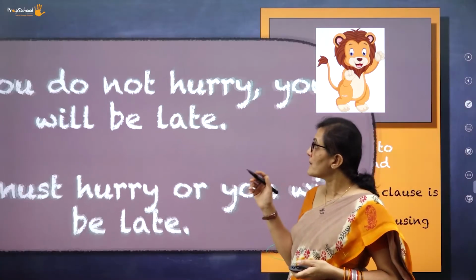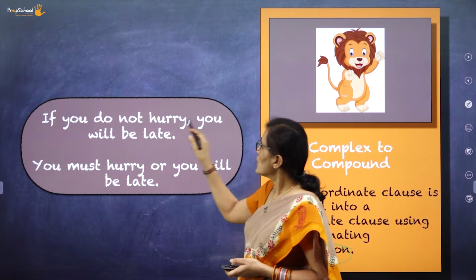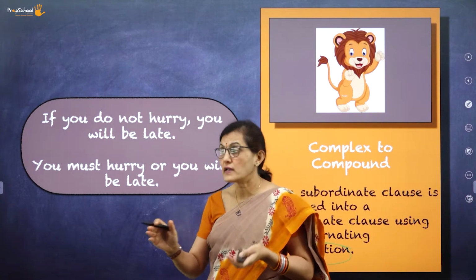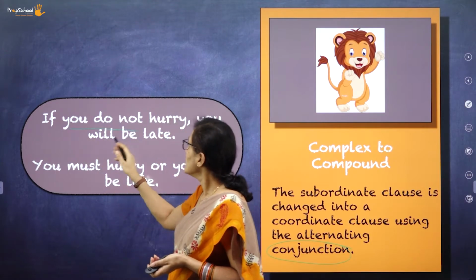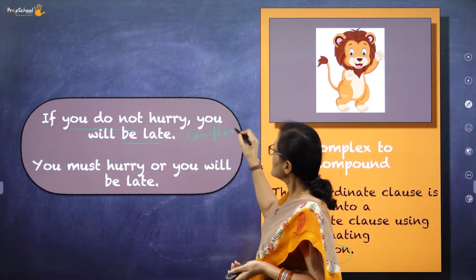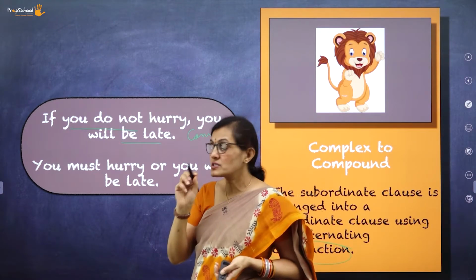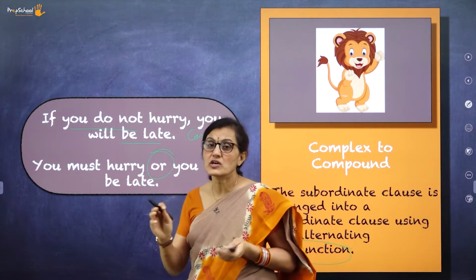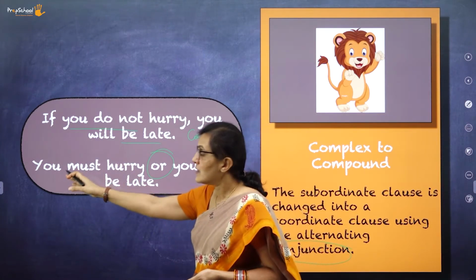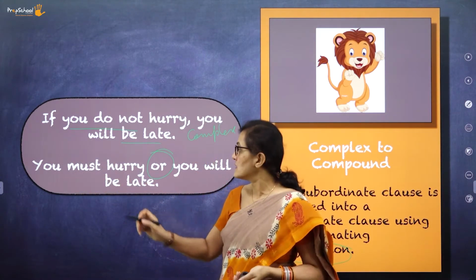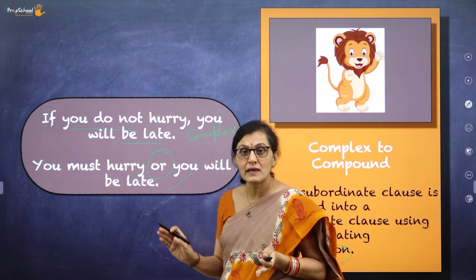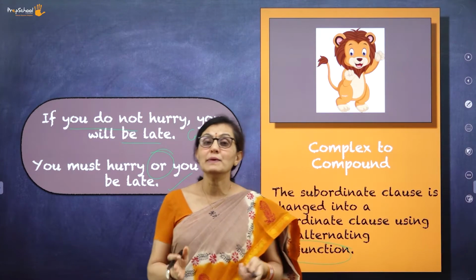Let's look at the example here. "If you do not hurry, you will be late." This is a complex sentence. Now, by using a conjunction, a joining word, you can make it into a compound sentence. So, "You must hurry or you will be late."